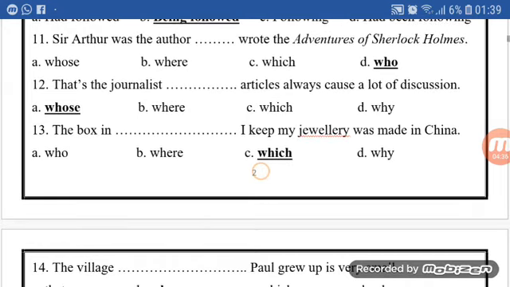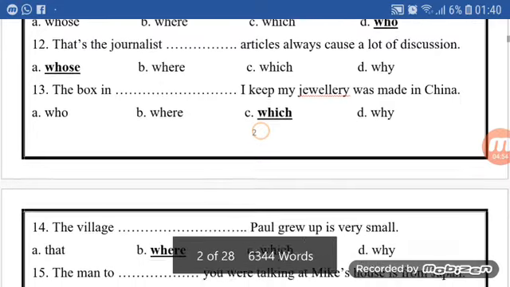Number 11. Sir Arthur was the author space wrote The Adventures of Sherlock Holmes. We are talking about a person who is in the place of the subject, so we use the relative pronoun who. So the correct answer here is D.